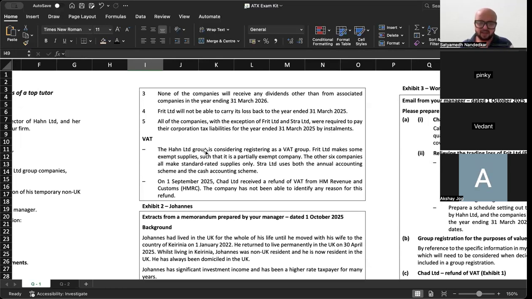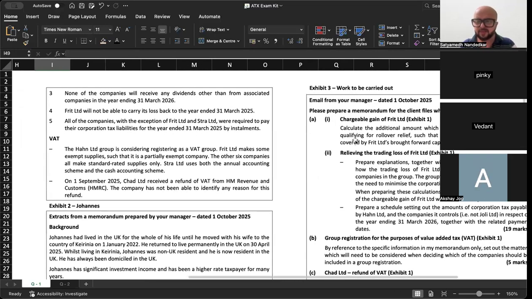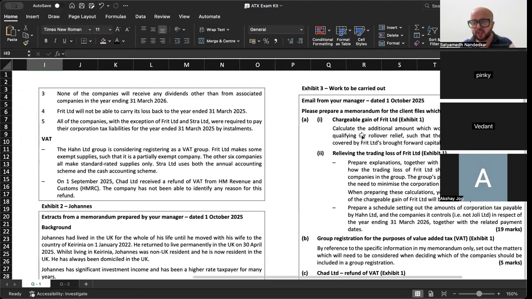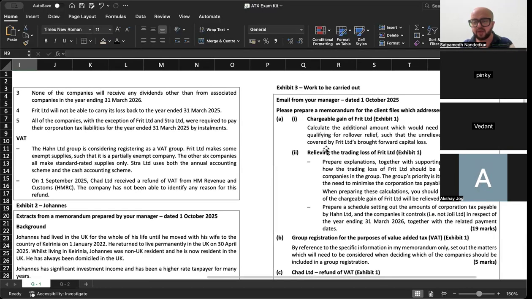ठीक है. ये वैट वाला पार्ट है, ये बाद में देखते हैं. Additional amount which would need to be spent on assets qualifying for rollover relief such that unrelieved gain would be fully covered by Frit Limited's brought forward capital loss.